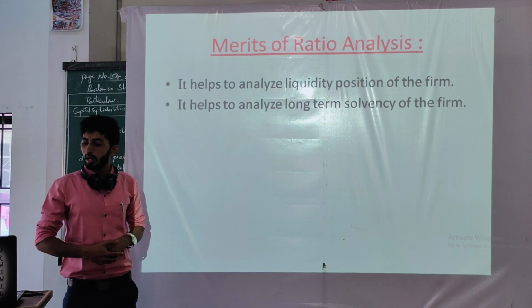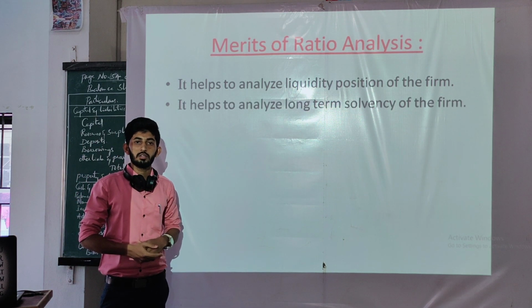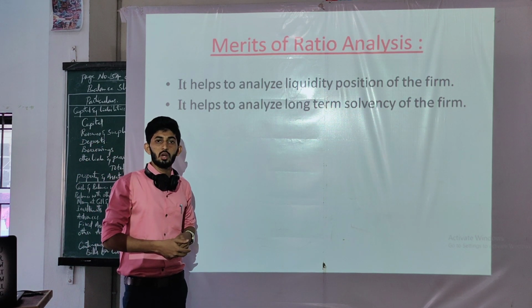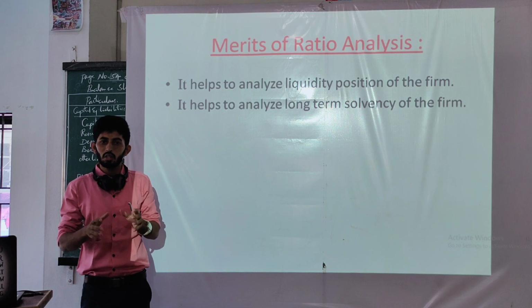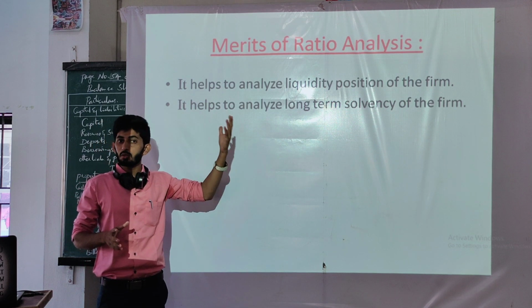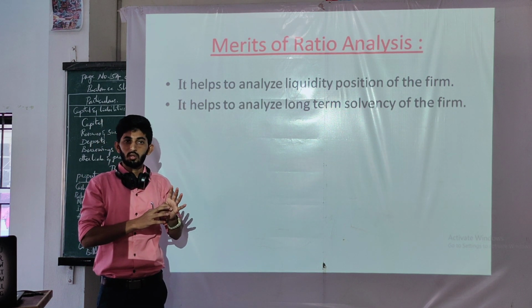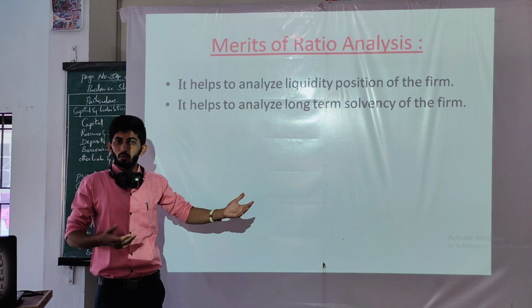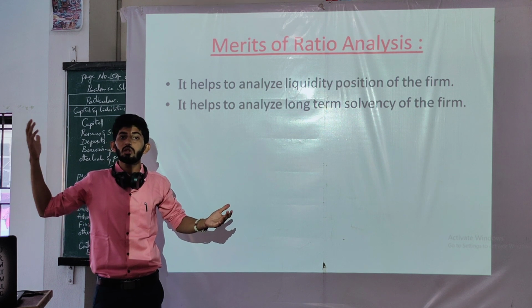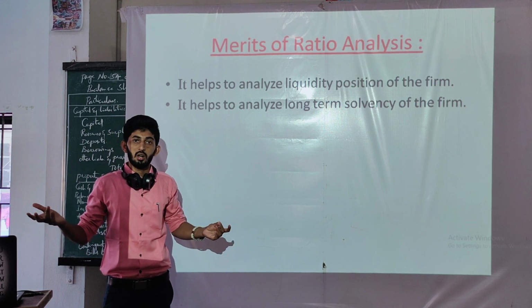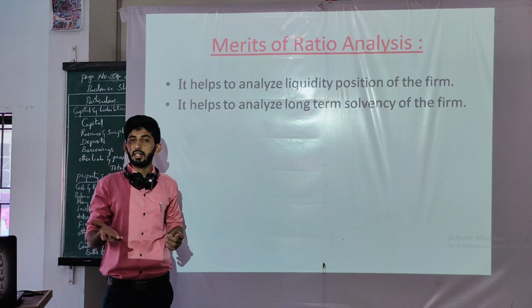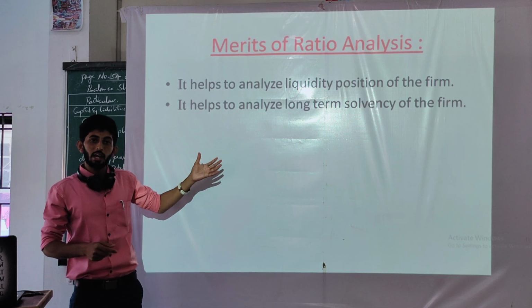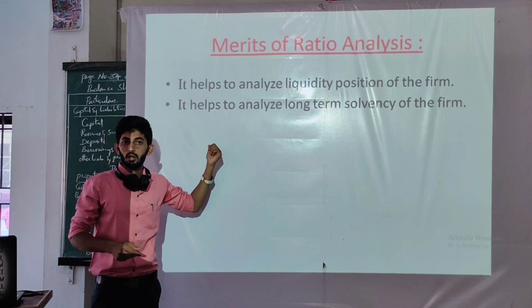Then it helps to analyze the long-term solvency of the firm. So there is a second type of ratio, which is the solvency ratio, mostly related to long-term solvency, like debentures and long-term loans from banks. These are the liabilities which are to be paid through the long-term assets, the fixed assets, or with the help of capital collected by the shareholders. The long-term solvency of the firm can be calculated with the help of ratios.